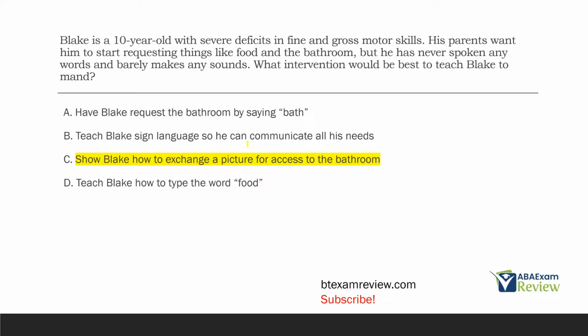Now, this is essentially a behavior analyst question, so it's okay if you didn't necessarily get this one, but learn from it, right? Trying to get you to think more analytically about these things. That's how you should be thinking about these questions. So understand, why is exchanging the picture better than all these other skills, which he doesn't even have the prerequisite skills for?